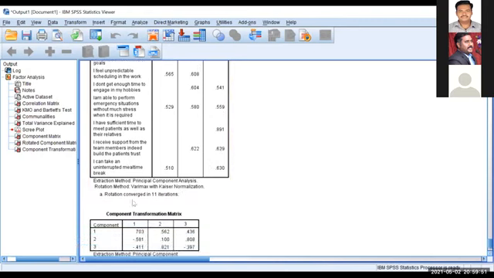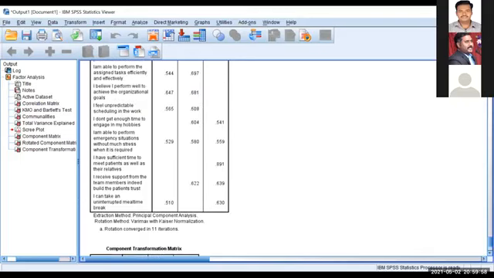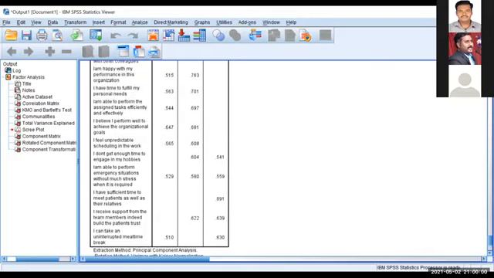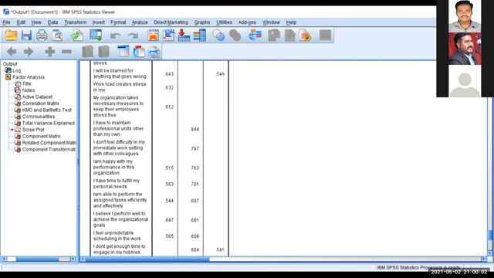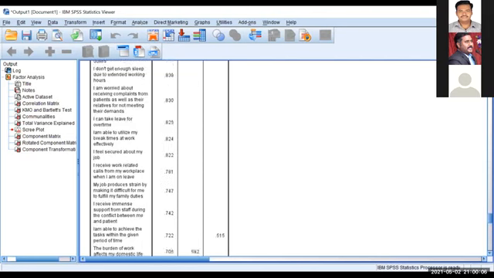Now, I showed you the output table, right? Are there any doubts in the output table? I have already copied the output tables into the PPT, and I'll explain the interpretation now. Are there any doubts in the output table? Is it clear now? If you have any doubts, tell me.